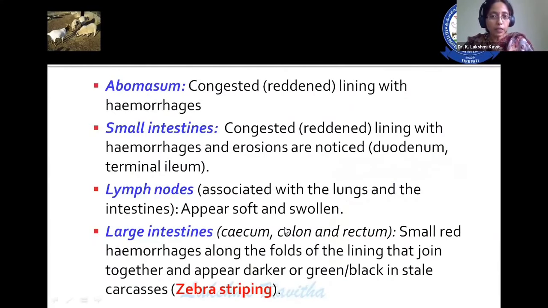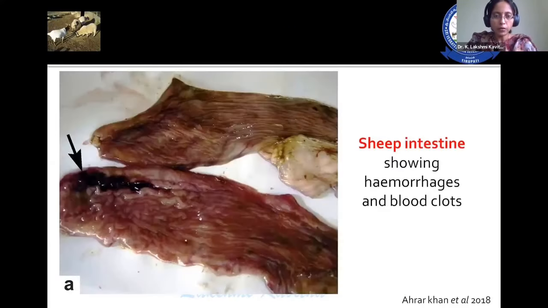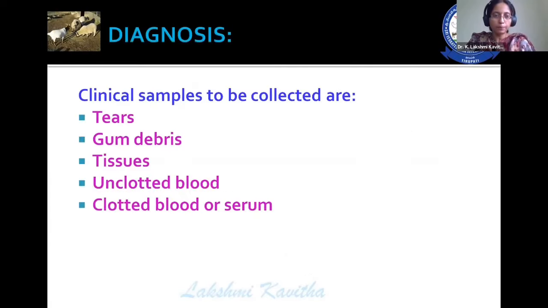And in the abomasum, congested lining with hemorrhages; small intestine congested with hemorrhages; lymph nodes appear swollen and soft; and in the large intestine, small red hemorrhages along the folds of the lining join together and appear darker, green or black in stale carcasses. These are nothing but the zebra stripings. So this is the zebra striping pattern in case of PPR. This is the sheep intestine affected with PPR, showing hemorrhages as well as blood clots. This is the goat intestine affected with PPR, showing hemorrhages and blood clots.